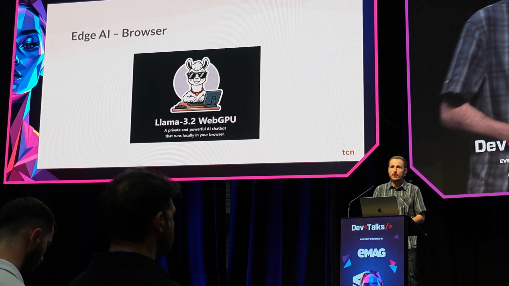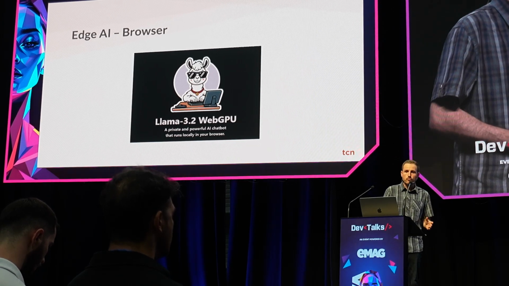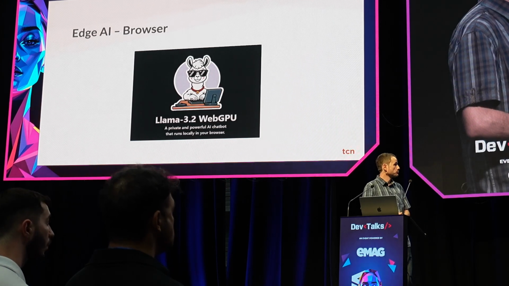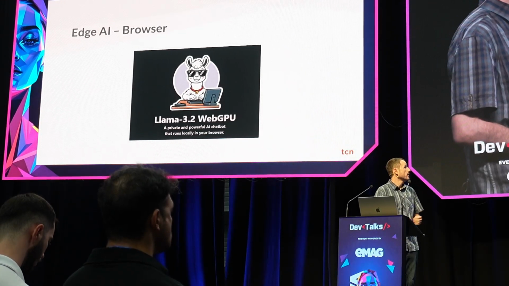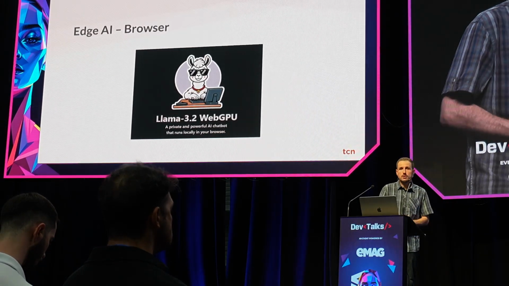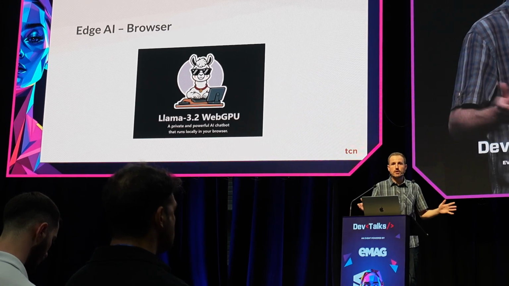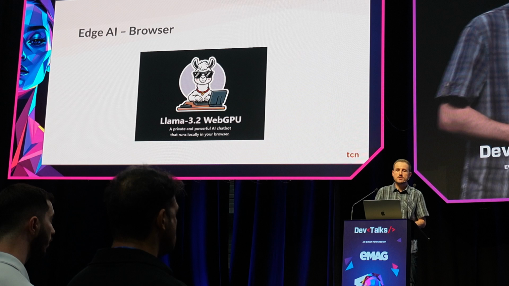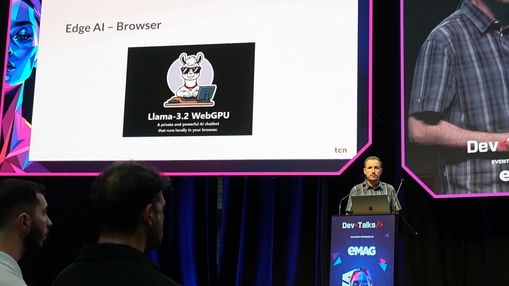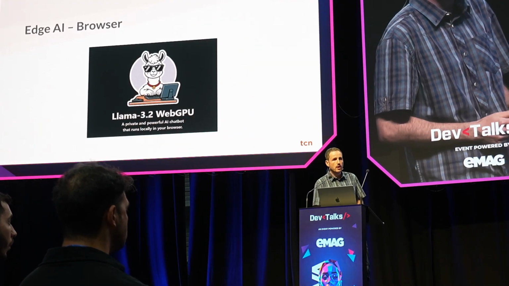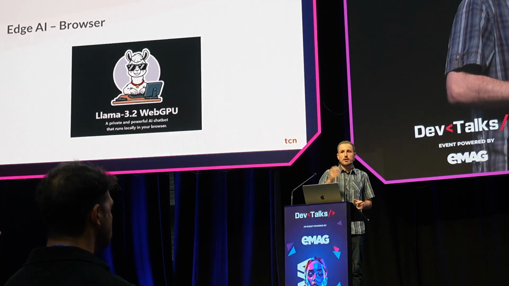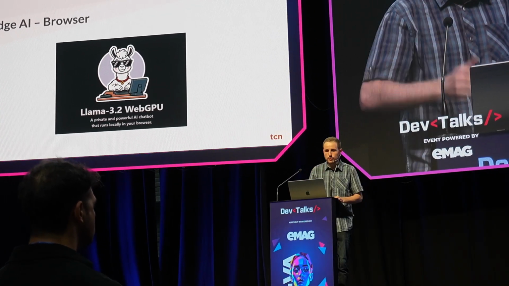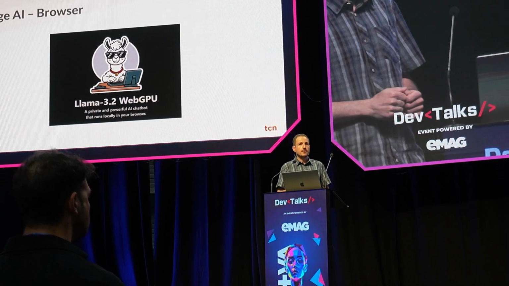The WebGPU movement is growing strong. This is, I think, powered by Google and Hugging Face right now. So if you're using a Chrome-based browser, you can run models on your machine, in your browser, locally, just pure JavaScript. You'll probably have to fetch the model from Hugging Face when you're running, let's say, Llama 3.2 on WebGPU. That model will get cached in the browser. Of course, if you clean the cache, you won't have the model anymore, but you get the point.